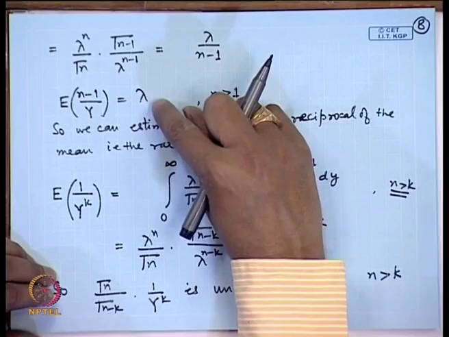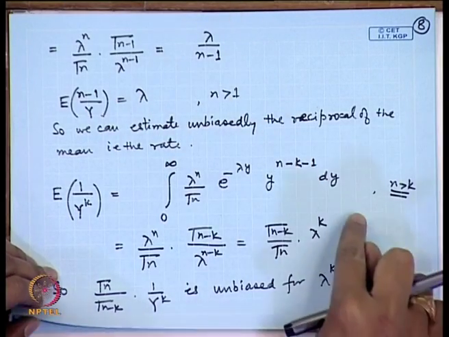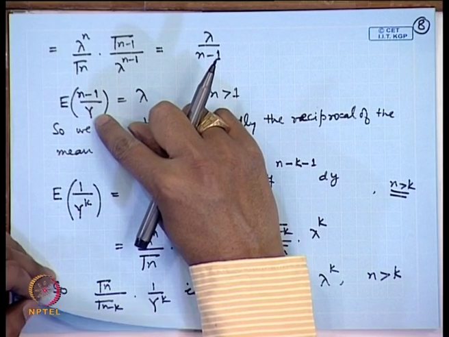So, in most of the typical estimation problems, the structure of the moments gives the unbiased estimators for the usual parametric functions. By the usual parametric functions I mean either the moments, or some linear functions of the moments, or some other type of functions. For example, in this case we have considered even the reciprocal of the moments and we are able to evaluate it, but of course, we use the structure of the gamma distribution here.